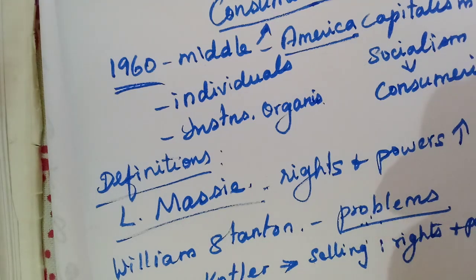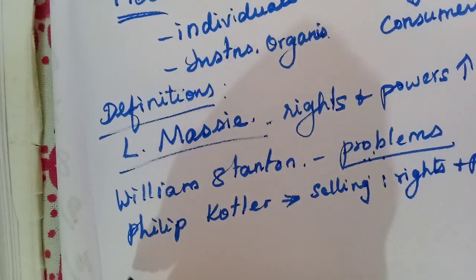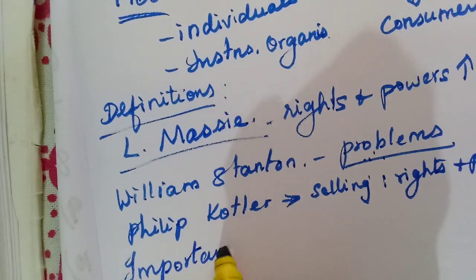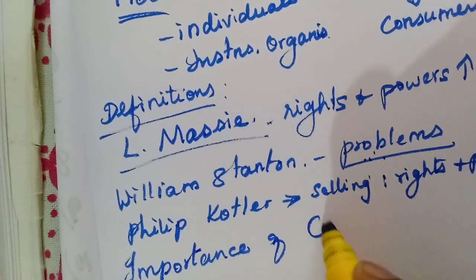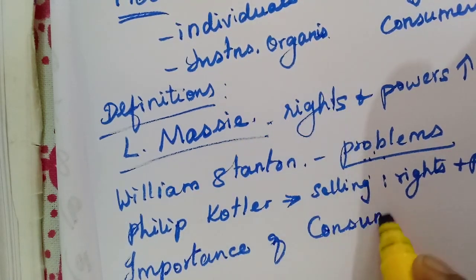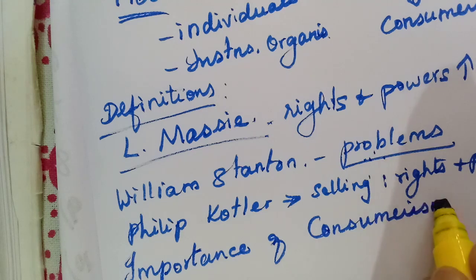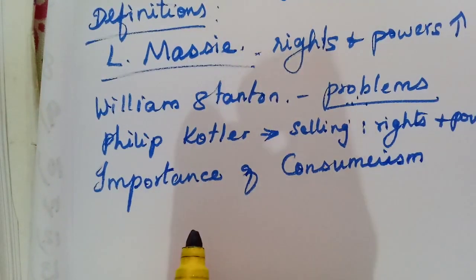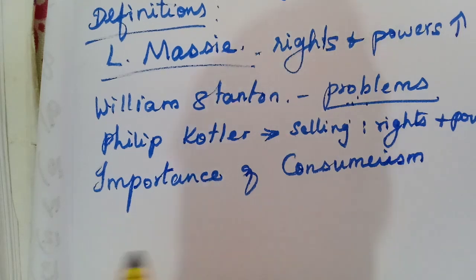Now we will see the importance of consumerism. What is the importance? What do they have to do? The consumers must be awakened and united.